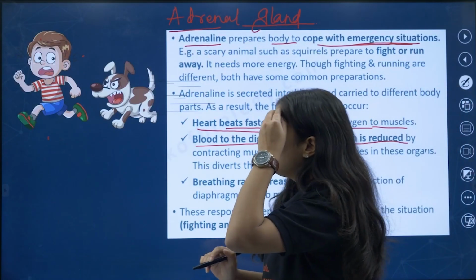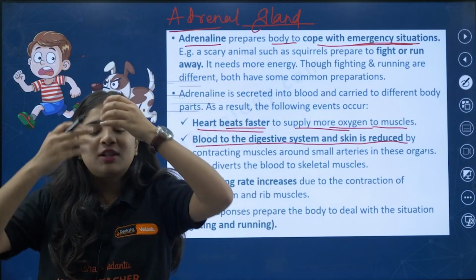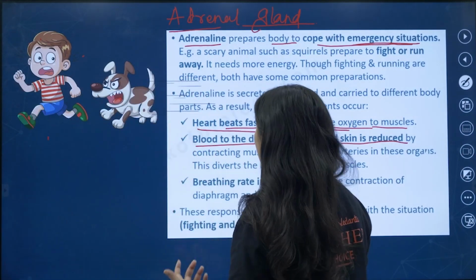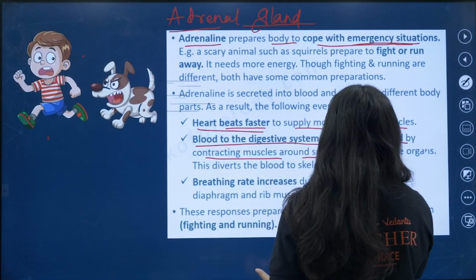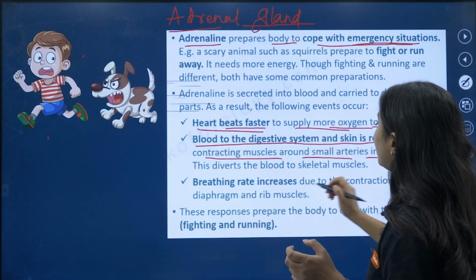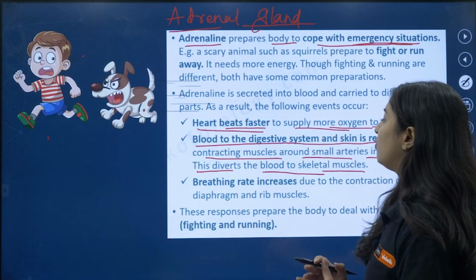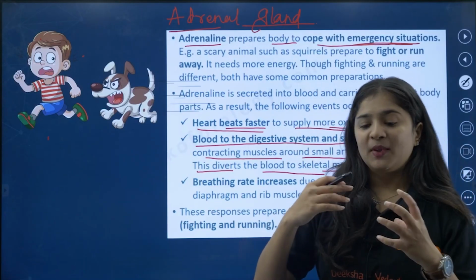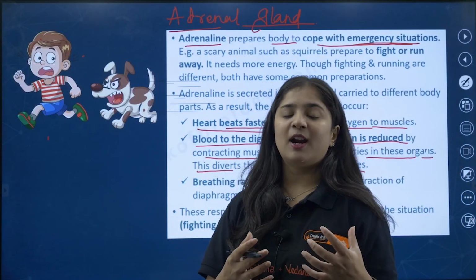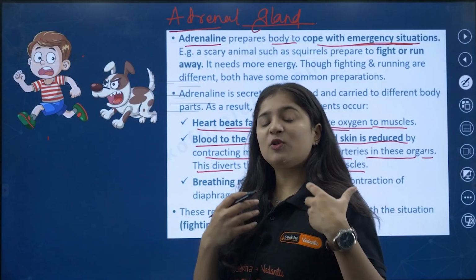Your heartbeat increases and you start sweating heavily. There is contraction of the muscles around the small arteries in some of the organs, and this diverts the blood to the skeletal muscles. Blood is pumped, muscles are contracted, and heart pumping is also increased.